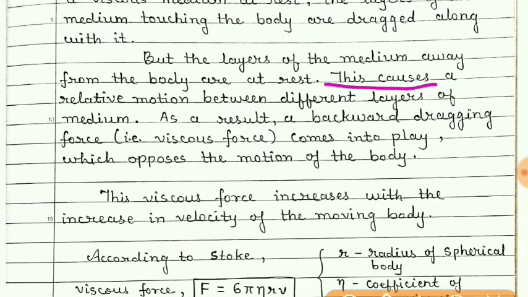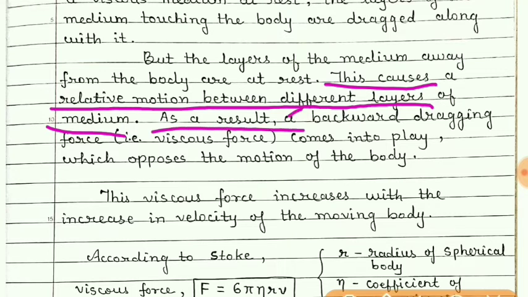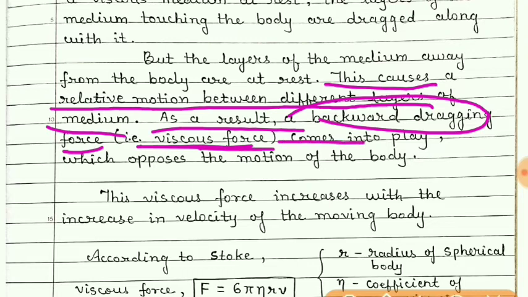So this causes a relative motion between the different layers of medium. As a result, backward dragging force, that is viscous force, comes into play, and hence the motion of the body is opposed.